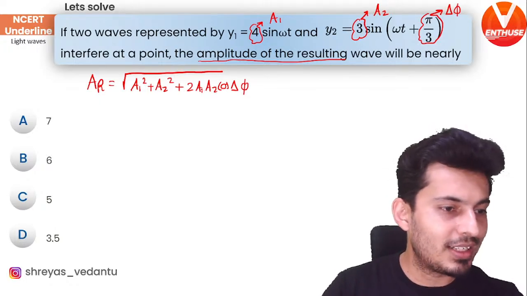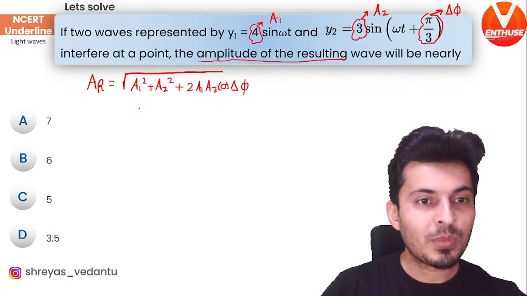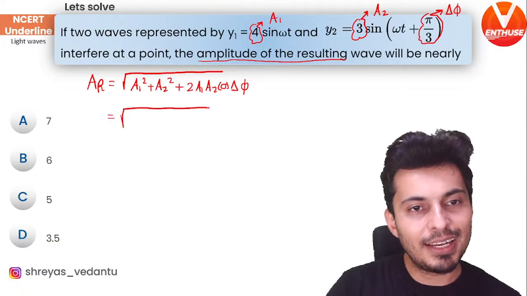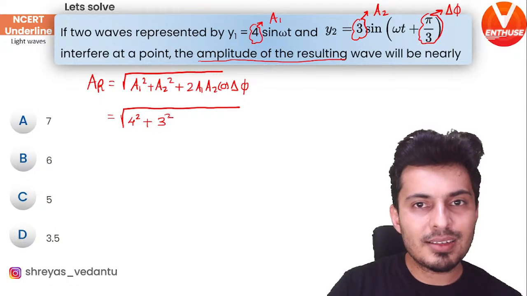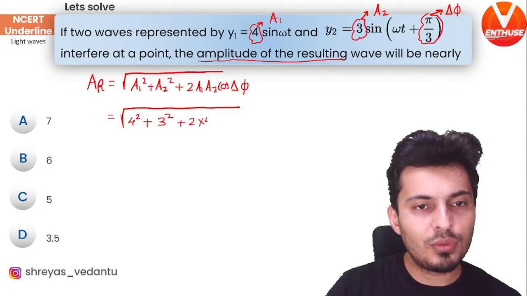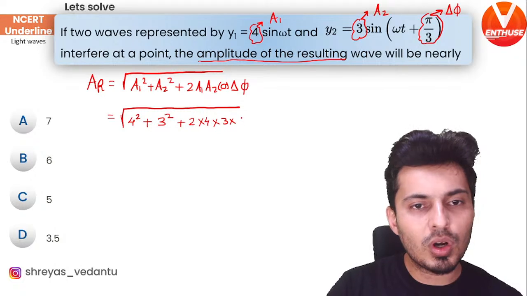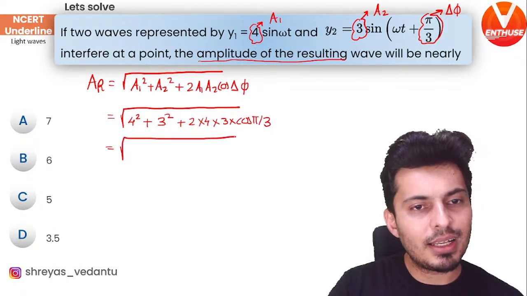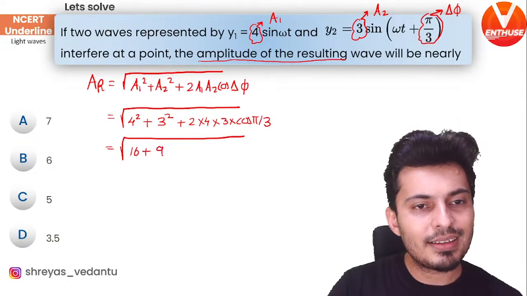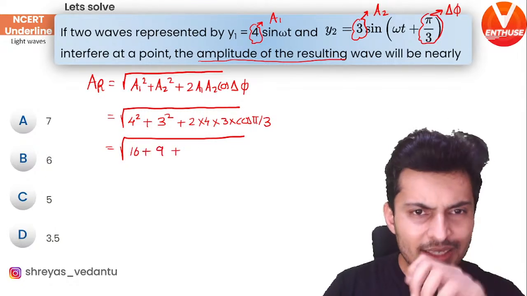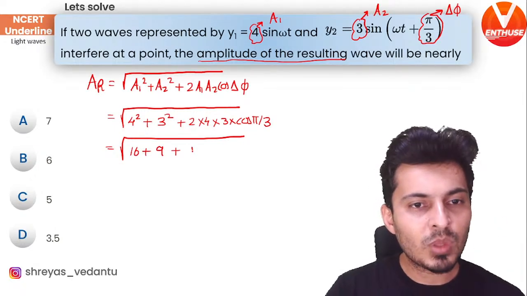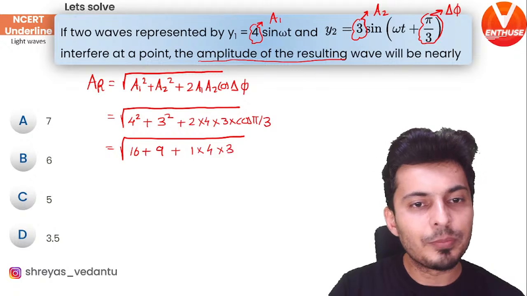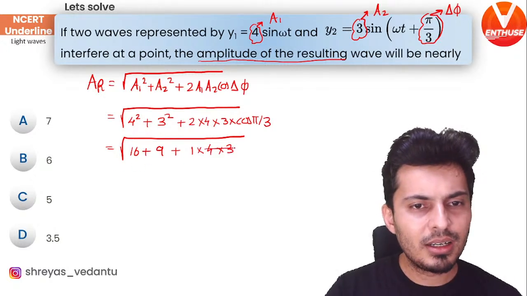Now just substitute all the values. 4 square plus 3 square plus 2 into 4 into 3 into cos pi by 3. 4 square is 16, 3 square is 9, and cos pi by 3 is cos 60, which is half, into 2 is 1, so 1 into 4 into 3, which is 12.